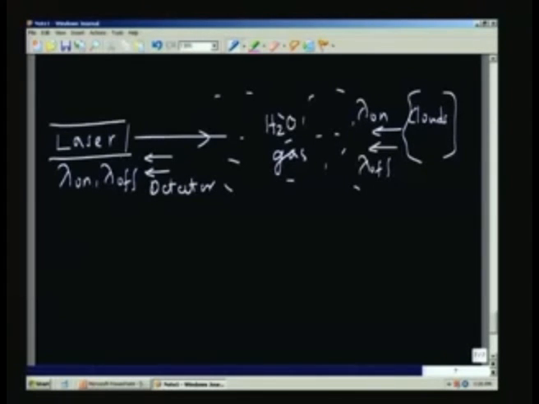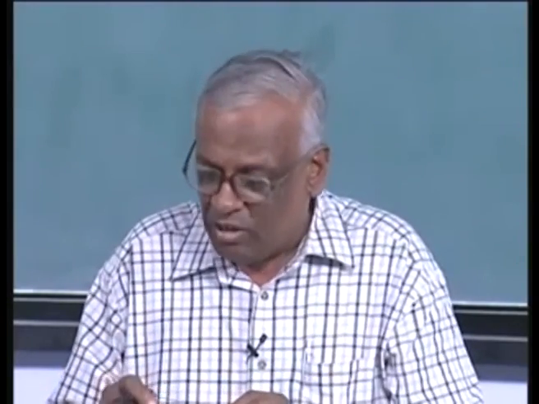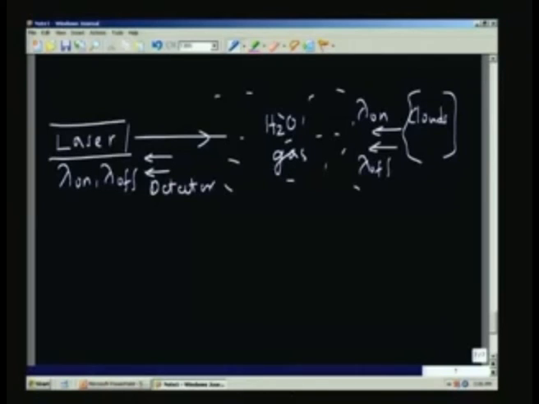Of course, when you want to measure the H2O concentration, it is a useful gas because we want water. It is not a pollutant, it is actually a useful thing. So I want to find out how much water vapor is present in the atmosphere, and I will choose the two wavelengths such that one of them is highly absorbed, the other one is not absorbed. And the second point, if these two frequencies are very close to each other, the other properties, for example scattering.